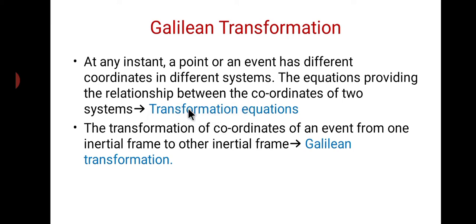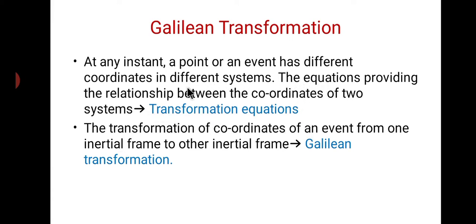So now, the transformation of the coordinates of an event from one inertial frame to another inertial frame, we call a Galilean transformation. The name indicates a transformation: the coordinates move from one inertial frame to another inertial frame. Transformation equation means what here?